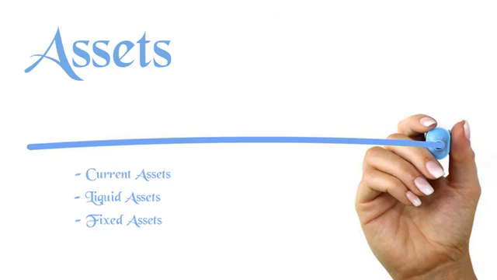Fixed assets are assets that are purchased for long-term use, and are not likely to be converted quickly into cash in the near future. These include buildings, equipment, natural resources, and land, which is a fixed asset, but never depreciated. Intangible assets are properties other than the physical assets of a business that helps to create operating profit, such as patents, trademarks, copyrights, and goodwill.